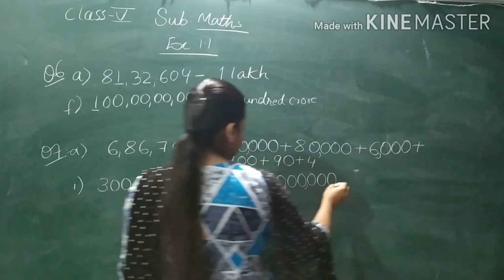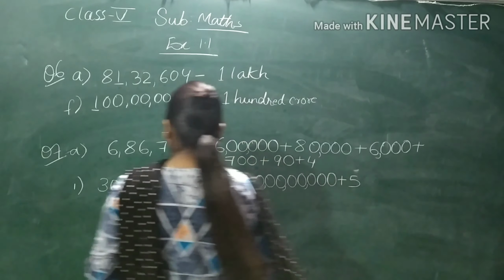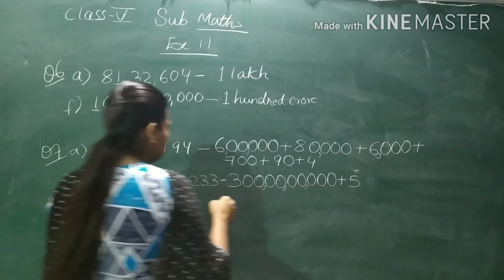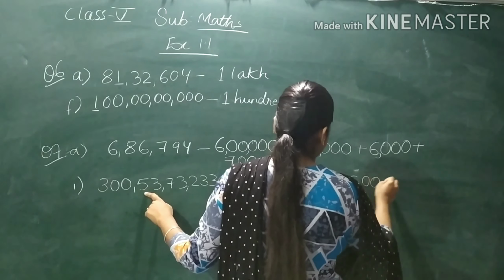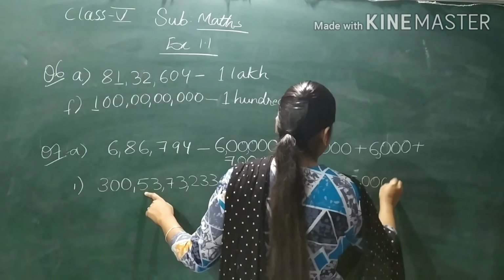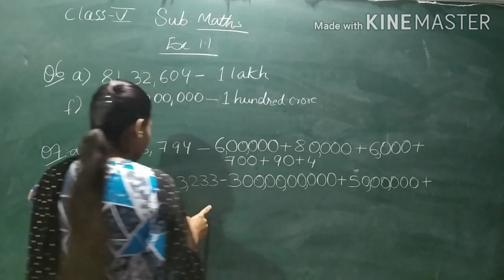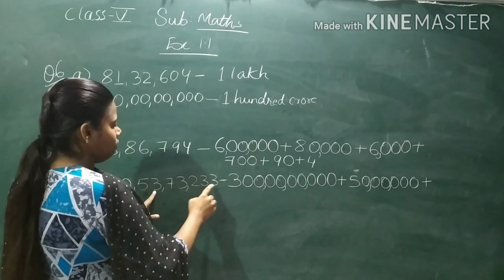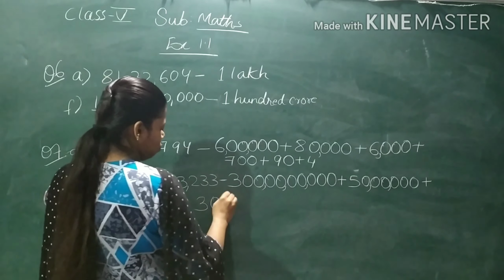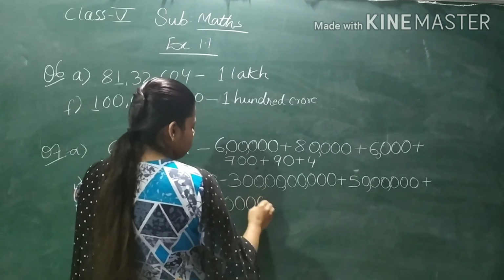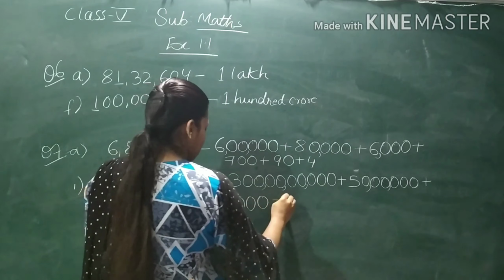Then we will write for 5. Okay. After 5, how many digits are there? 6 digits. That means 6 zeros. 1, 2, 3, 4, 5, 6. Then place the comma. Now what is that? 3. I'll write plus here. Then 3, after 3, how many digits are there? 5 digits. So we'll write 5 zeros. 1, 2, 3, 4, 5. Place the comma. Then plus.